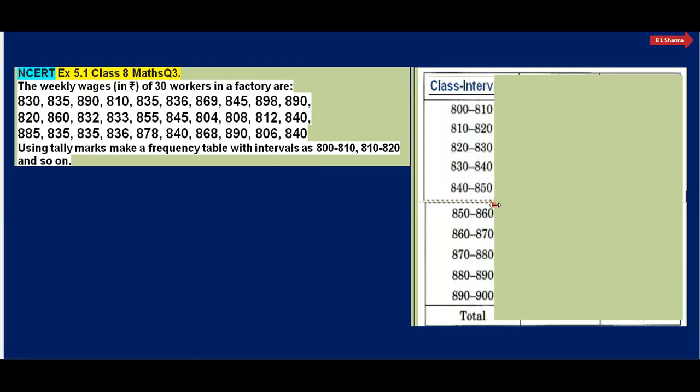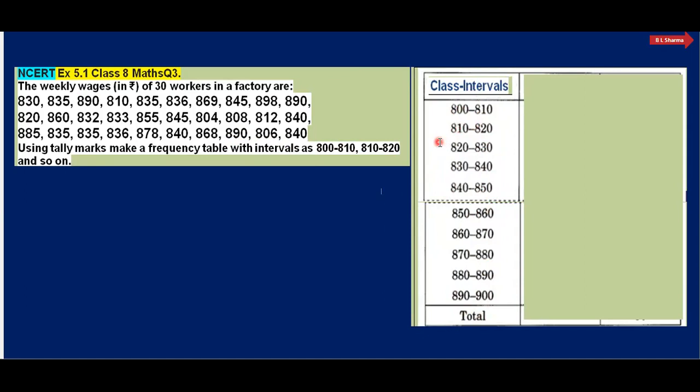So see, this is our class interval: 800 to 810, and the last is 890. So this will be 810, 20, 30, 40, 50, 60, 70, 80, 890 and 900. This is our class interval.